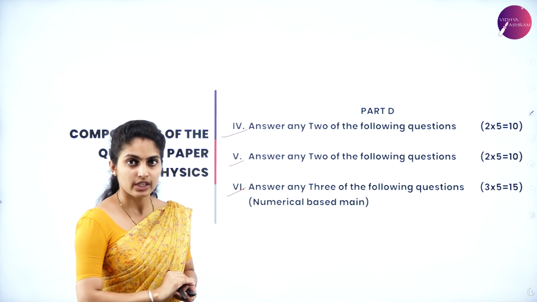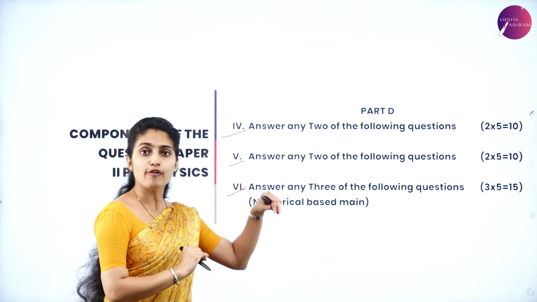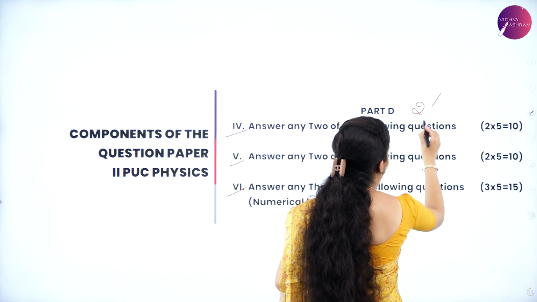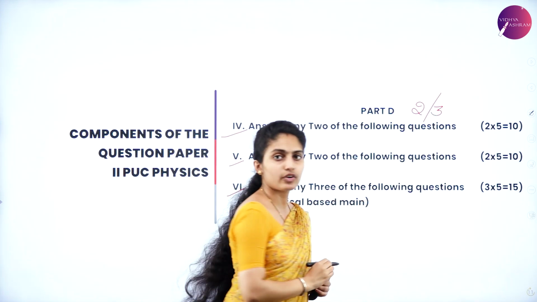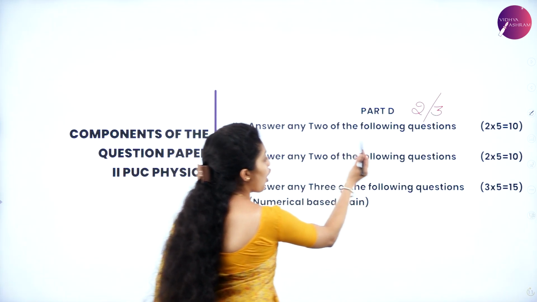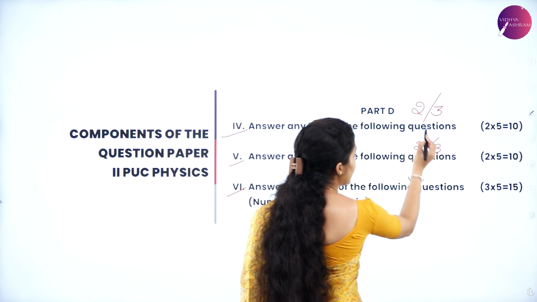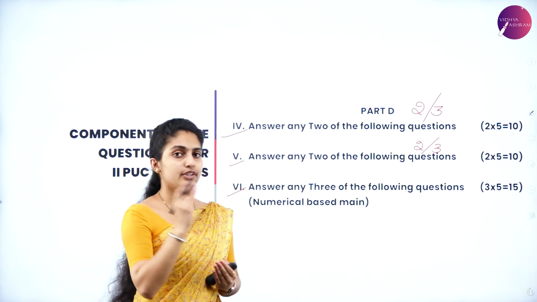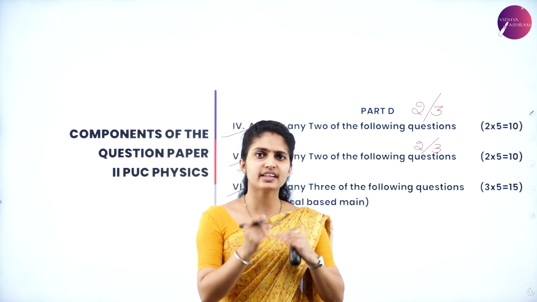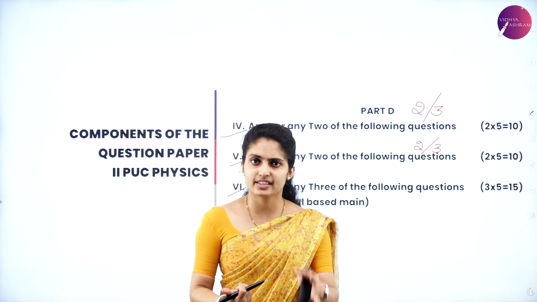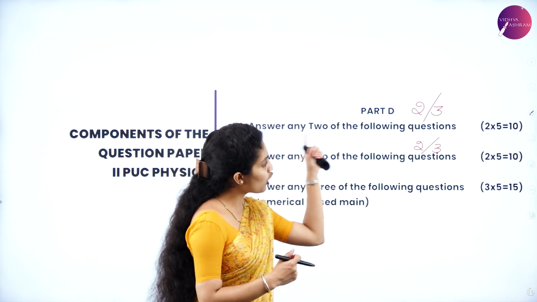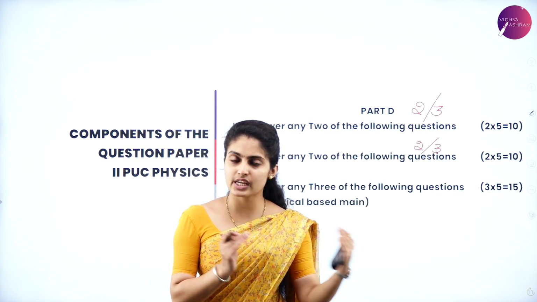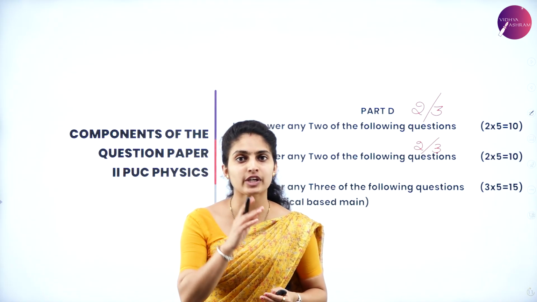From the first Roman number of part D, that is the 4th Roman number. Clear? So any 2 out of 3. Again here, any 2 of the following out of 3. The same thing applies to the 5th Roman number as well. Both are the same. Write any 2 out of 3 which carries 5 marks. Again write any 2 out of 3 which carries 5 marks. So 2 into 5 is 10, 2 into 5 is 10. So from both the numbers you are getting 10 marks.